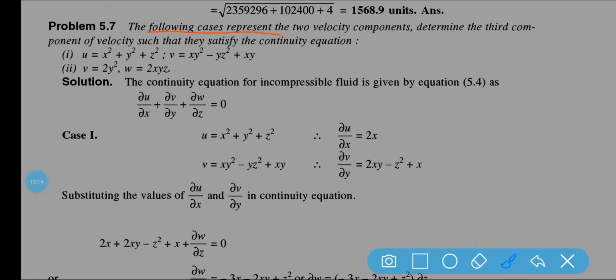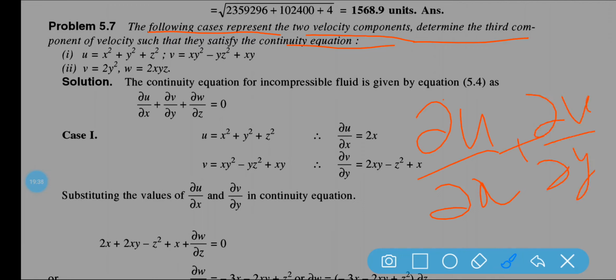The following cases represent two velocity components. Determine the third component of velocity such that they satisfy the continuity equation. So, continuity equation, our last class we have gone through continuity equation. What do you mean by continuity? Del u by del x plus del v by del y plus del w by del z is equal to 0.